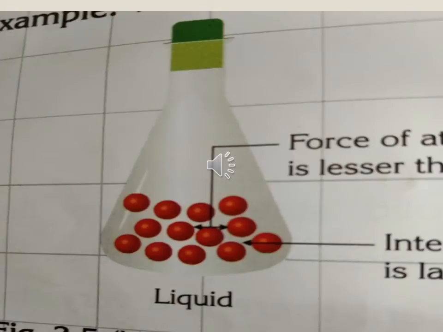Okay, look at this picture, children. This is arrangement of molecules in liquid. Already you have seen that picture, which is arrangement of molecules in a solid. So here you are seeing arrangement of the molecules in a liquid. You see that intermolecular space is there? The intermolecular space is larger than solid. Solid காட்டிலும் இங்க கொஞ்சம் space, இடைவெளி இருக்குதா? அடுத்து the force of attraction is lesser than solid. கொஞ்சம் gap இருக்கிறதுனால force of attraction இங்க solid காட்டிலும் குறைவாக காணப்படுகிறது. Understood or not? Got it? Okay, we will see the next one.